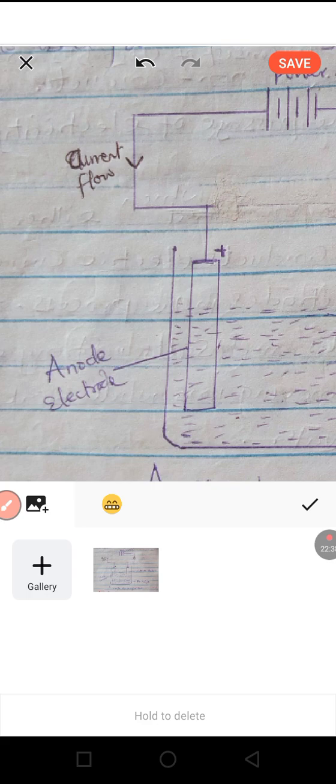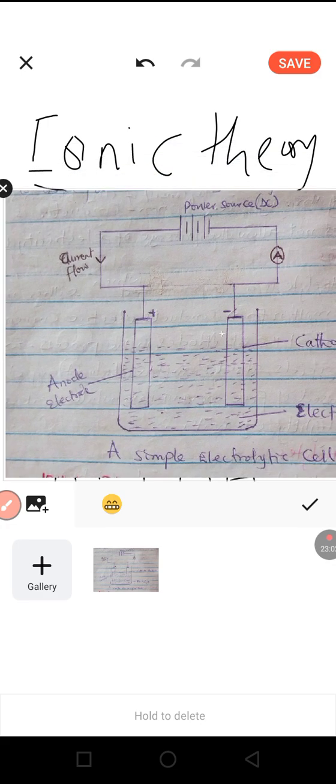The cathode is the negative electrode, while the anode is the positive electrode. As they get to the anode, they will undergo the reaction that is supposed to occur there, and that reaction is oxidation. So of the set of ions that come to the anode, either of them will undergo oxidation, which is a loss of electrons.